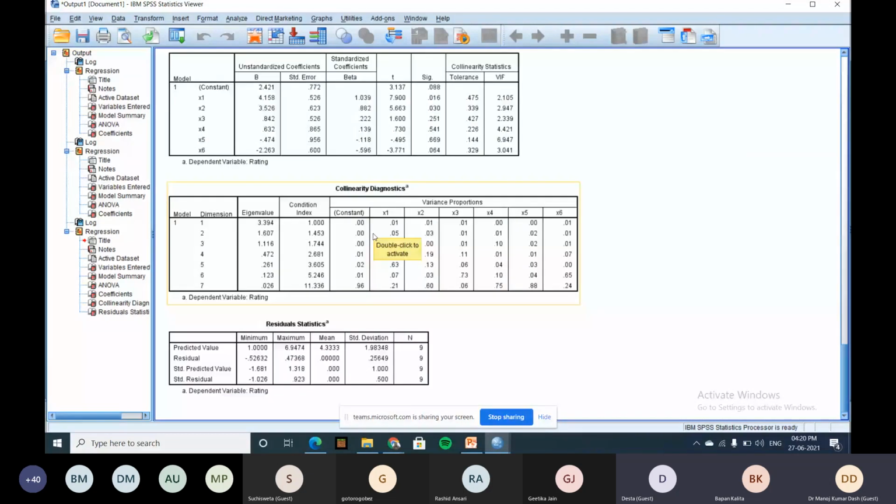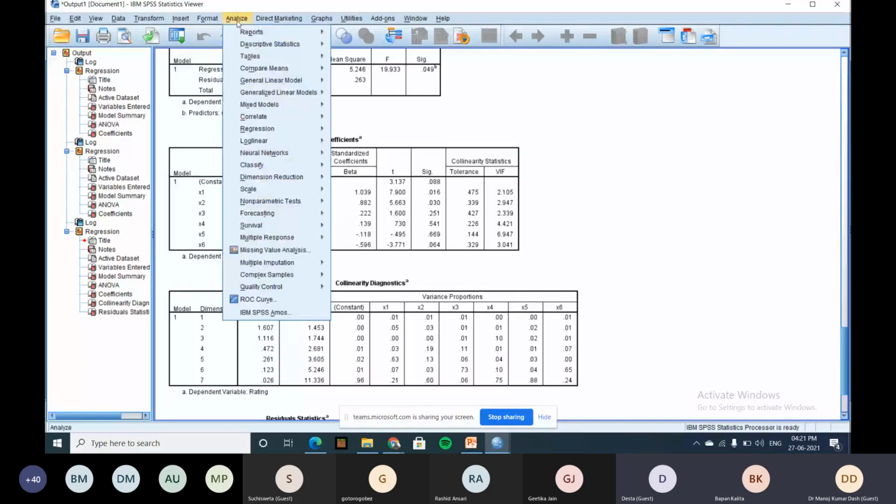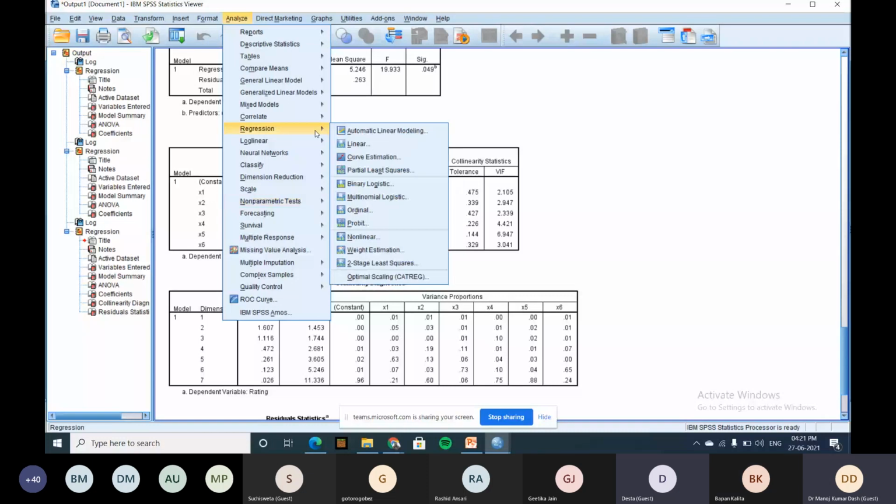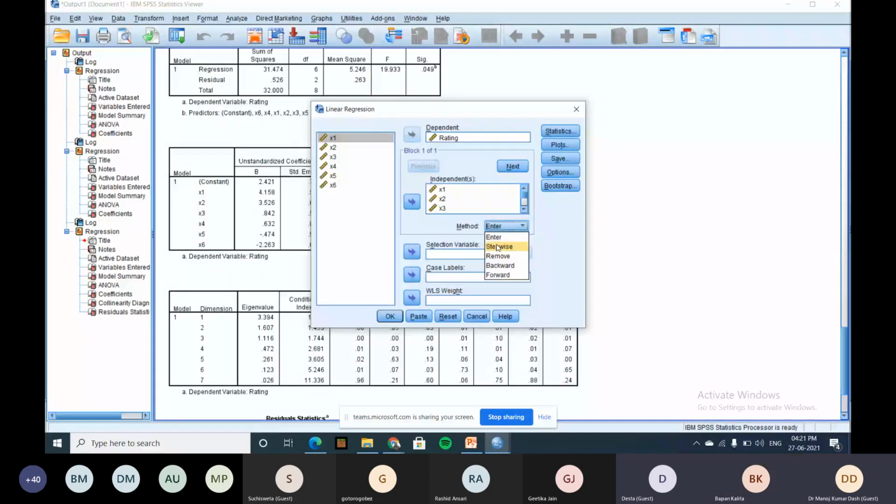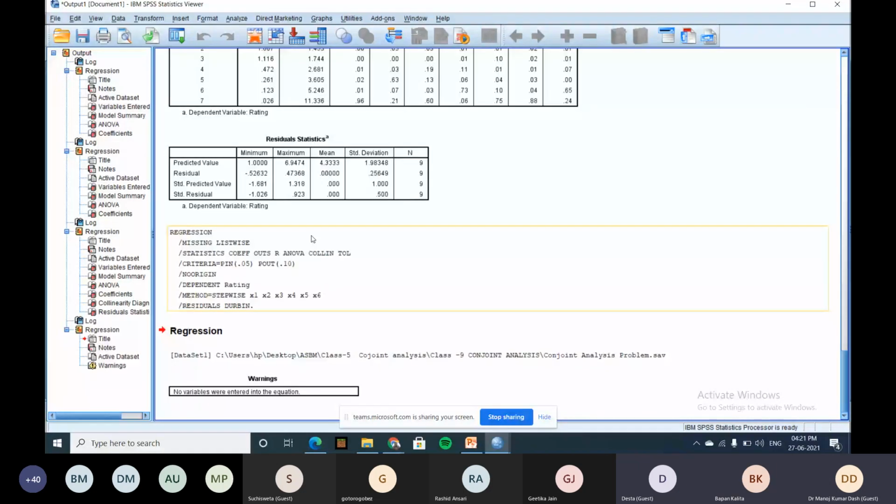To improve the model, what will you do? Go to Analyze, then Regression, then Linear, and instead of Enter, you go for Stepwise. If you apply stepwise, only the significant model will be represented, it does not give any insignificant value. If you click OK, now see, there is no variable, but here you will not get significance. This is the best model that can be analyzed. Okay. Anything else? Can I go for the next one?